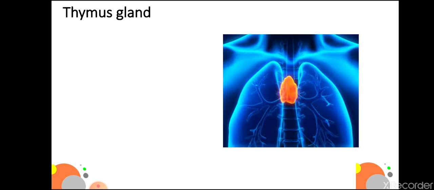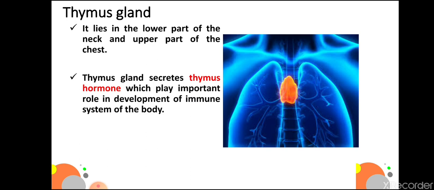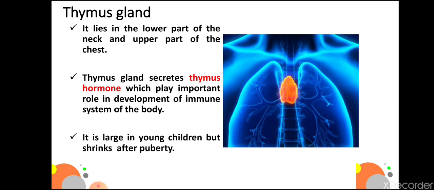Next gland is thymus gland. It lies in the lower part of the neck and upper part of the chest. Thymus gland secretes thymus hormone, which plays an important role in development of the immune system of the body. It is large in young children but shrinks after puberty.